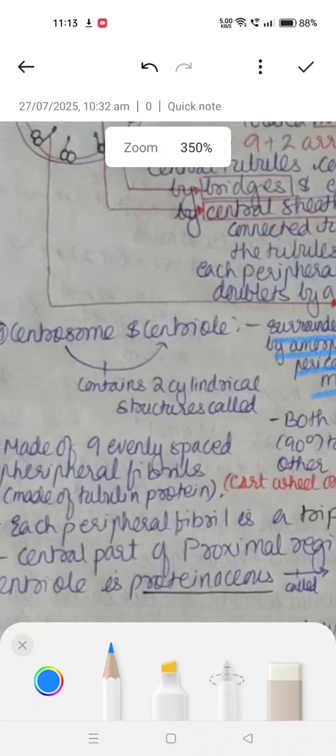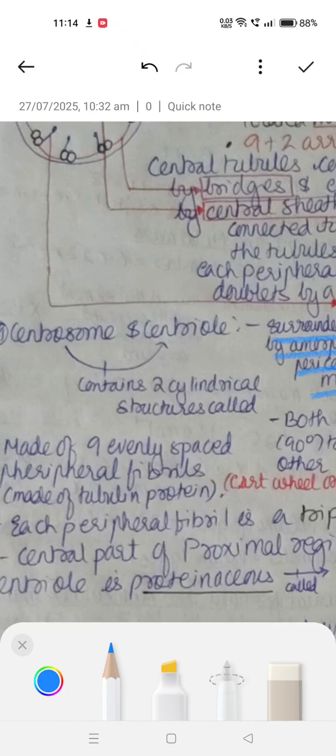The centrosomes consist of 2 cylindrically arranged structures called centrioles. They are made up of 9 evenly spaced peripheral fibrils made up of tubulin protein. Both lie perpendicular to each other. It's like a cartwheel organization in centrosomes and centrioles. They are at 90 degrees, and they have 9 evenly spaced peripheral fibrils made up of tubulin proteins.